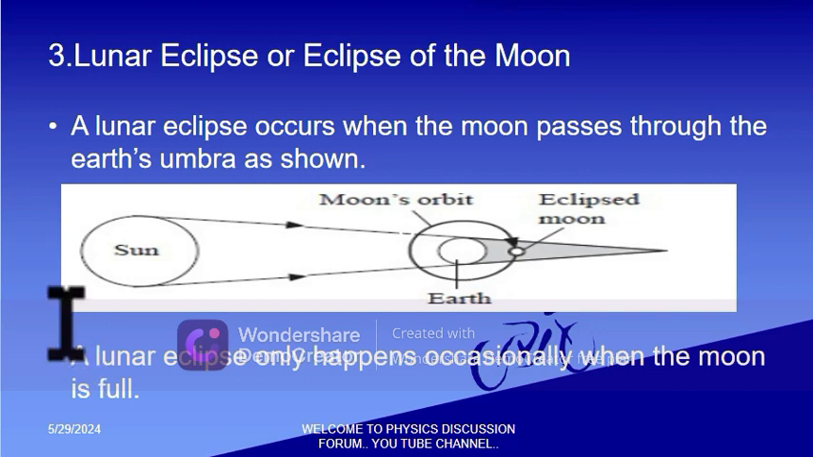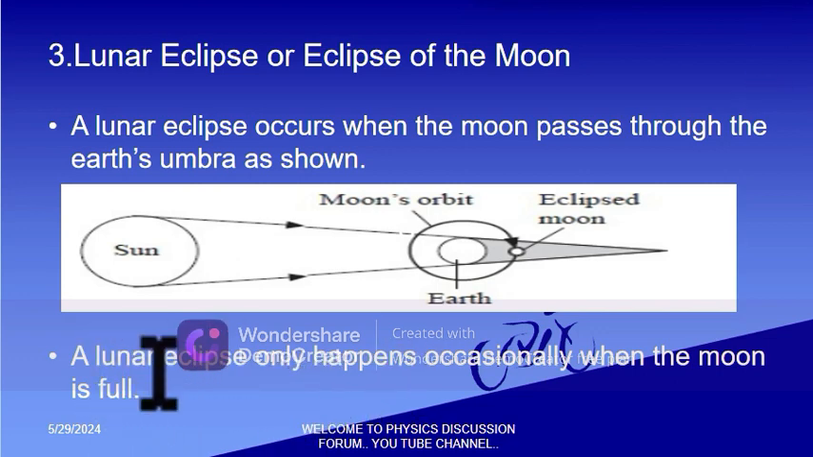Third, we have lunar eclipse. So lunar eclipse occurs when the moon passes through the Earth's umbra, as shown. So here is the moon. This is the moon. It passes through the earth's shadow. Being that the moon is smaller than the earth, it must take some time to pass through it. So this is the eclipse of the moon.